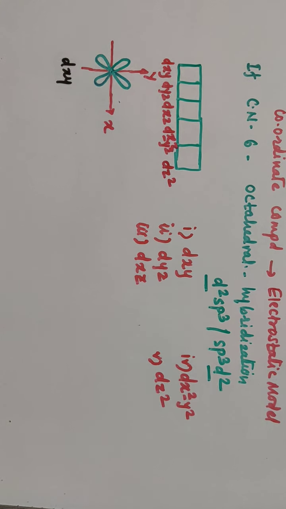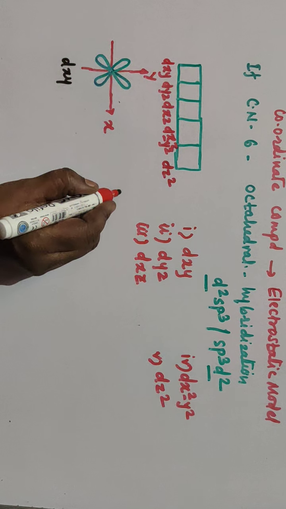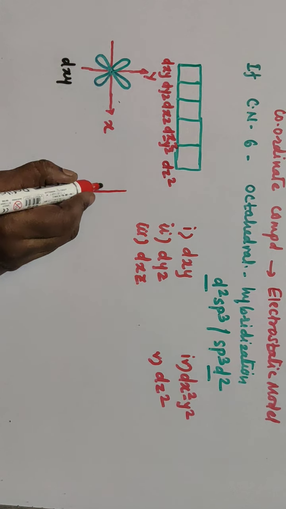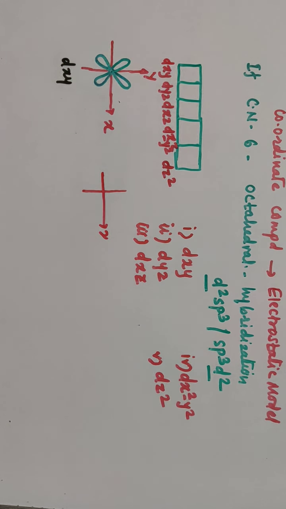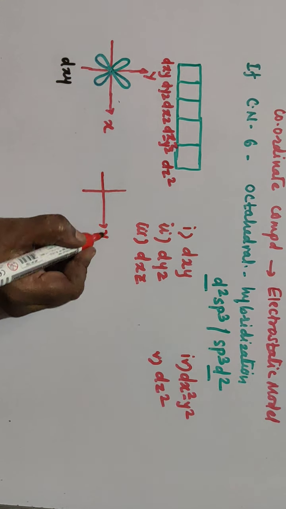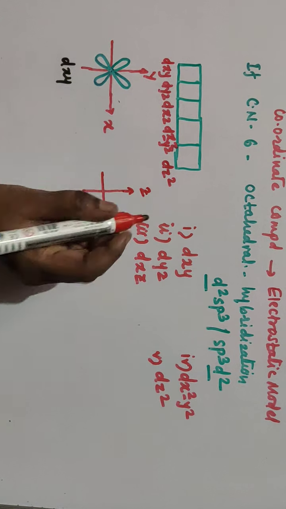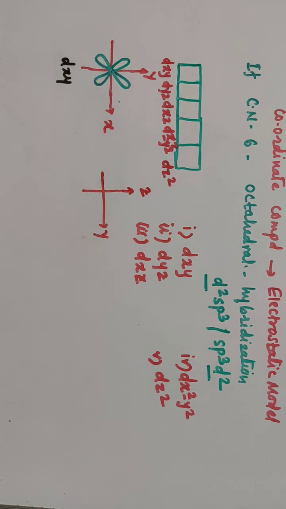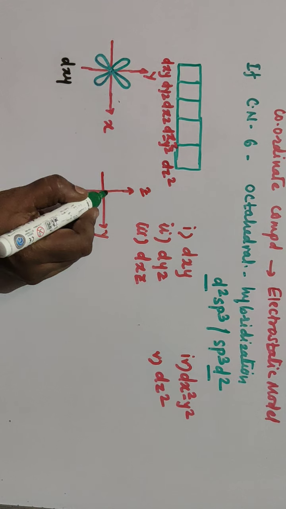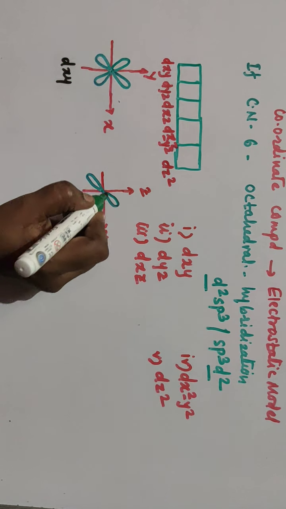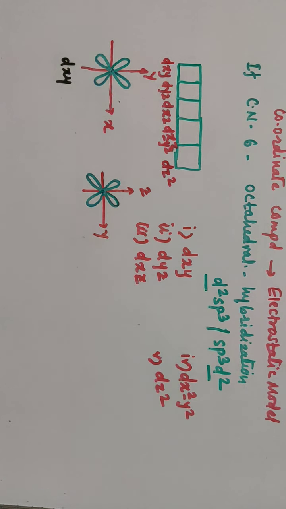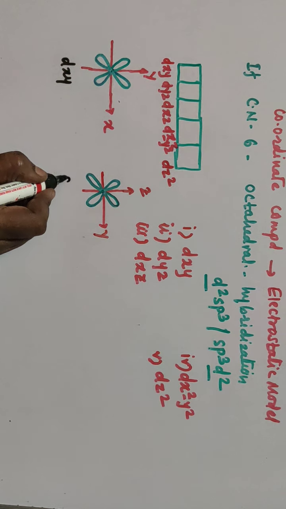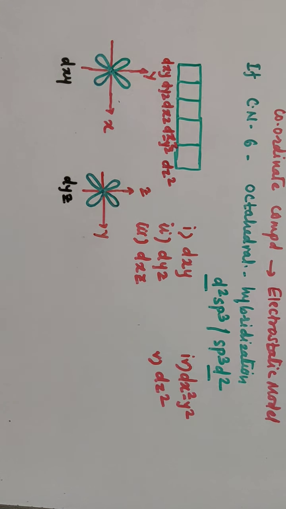Then another one is a dyz orbital. So here also, for example, you consider here. Suppose this is your y-axis. We want here dyz orbital. So suppose this is your y-axis and suppose this is z-axis. Then in that case, here also your orbital is lying in between the two axes here. These are dumbbell shaped. So this is another one, that is dyz orbital.